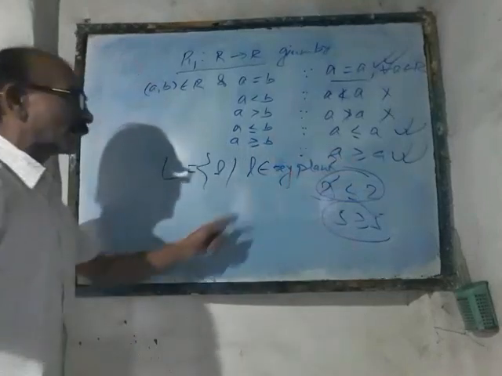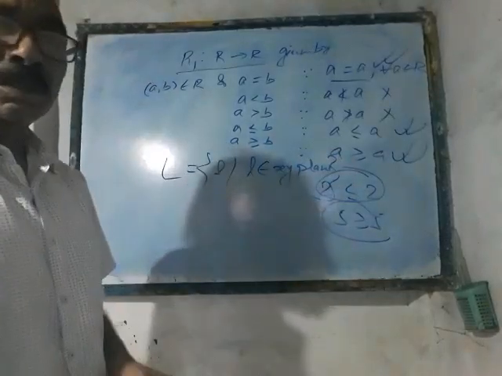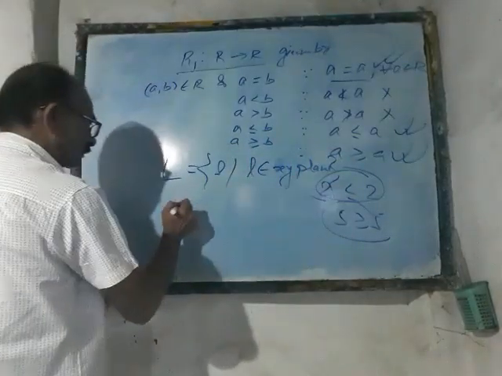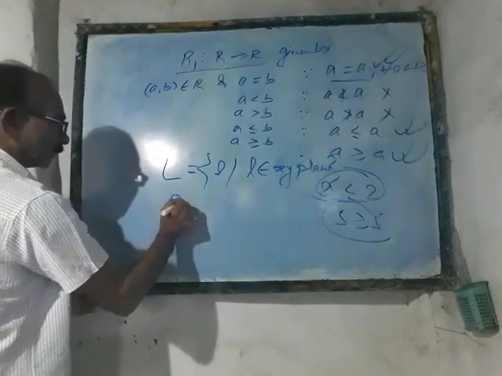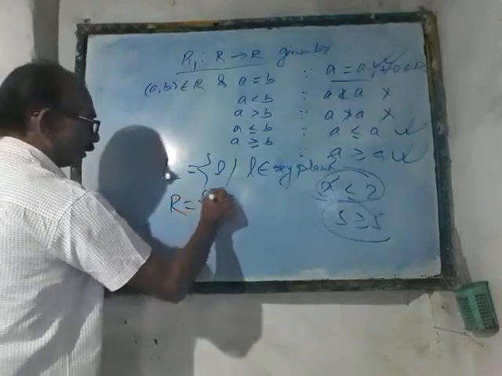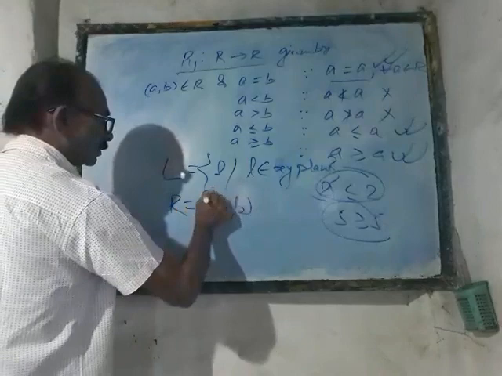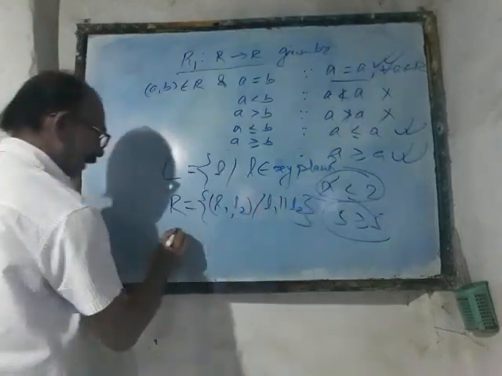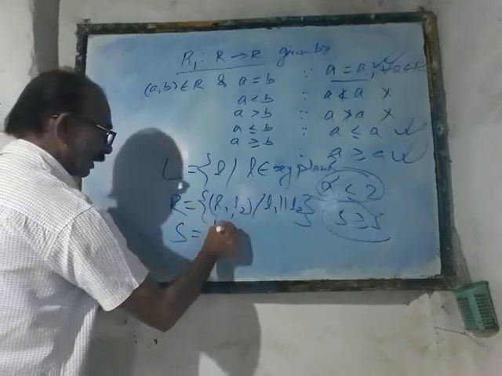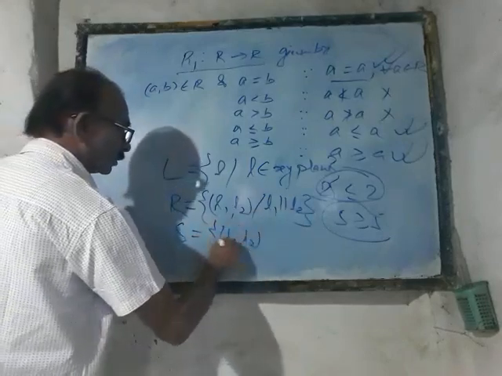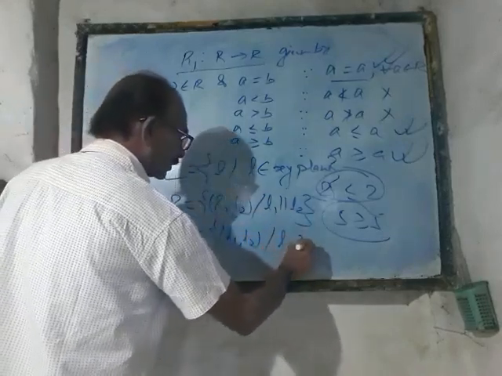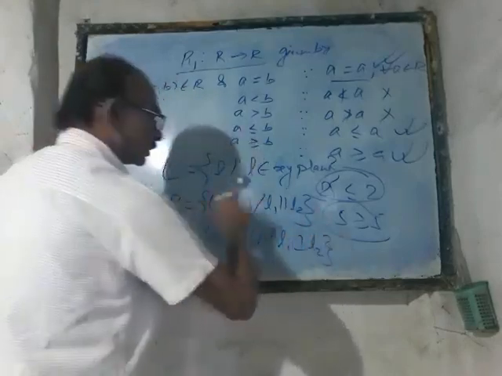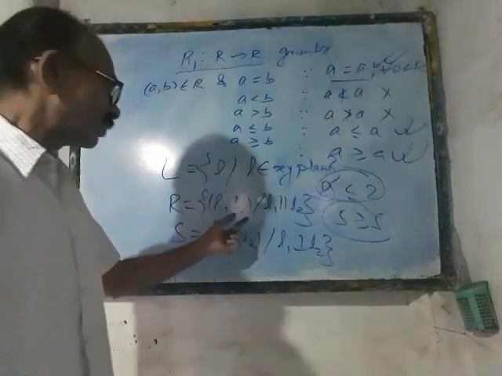L belongs to the XY plane, right? Now the relation between them is defined as R = {(L1, L2) such that L1 is parallel to L2}, and S = {(L1, L2) such that L1 is perpendicular to L2}. Now, just go on watching these two examples.